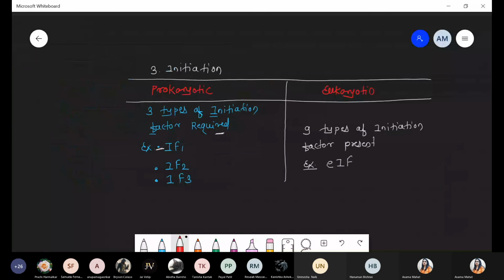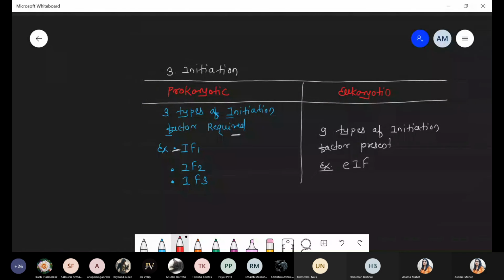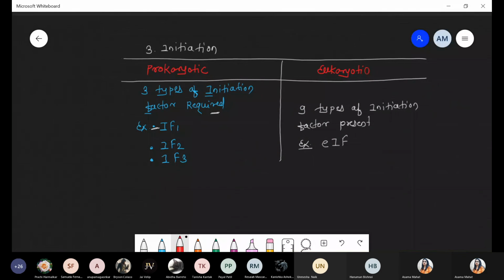Okay, done. This part is done, everyone. First point, eukaryotic initiation factor is represented simply by eIF. Got it?